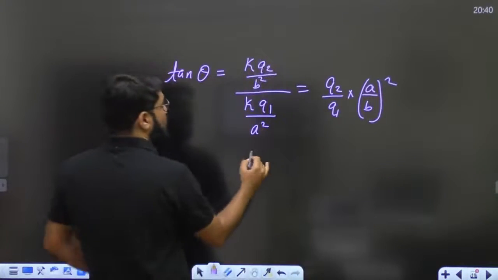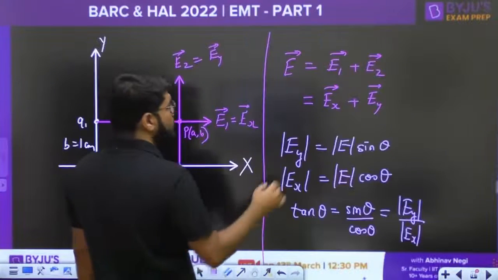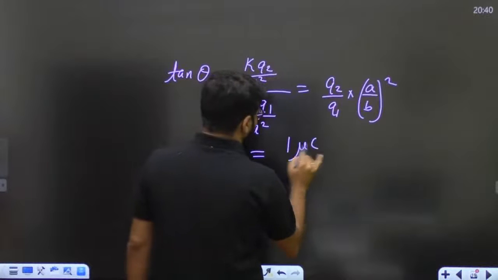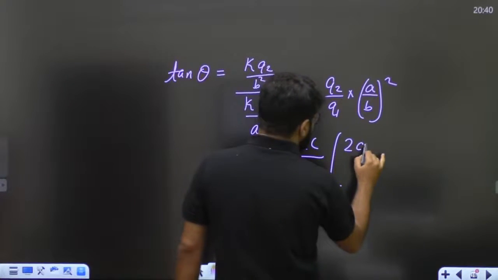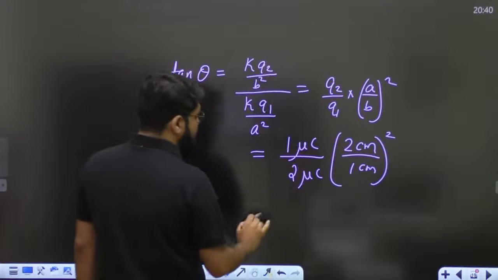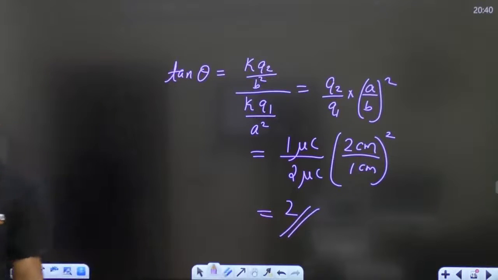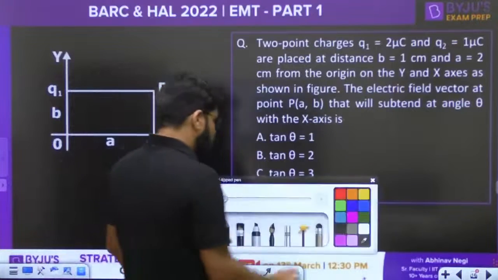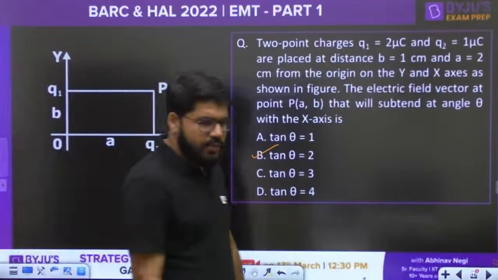A goes above. What is the value of Q2 and Q1? Now place the values. Q2 is 1 microcoulomb. Q1 is 2 microcoulomb, multiplied by A by B. A is 2 centimeter and B is 1 centimeter. Centimeter cancels, micro cancels, 2 square by 2, answer is 2. So the value of tan theta is simply 2. Correct answer is option number B.